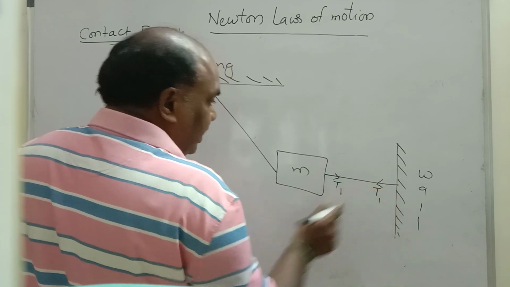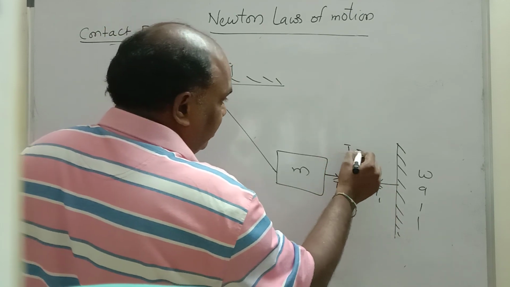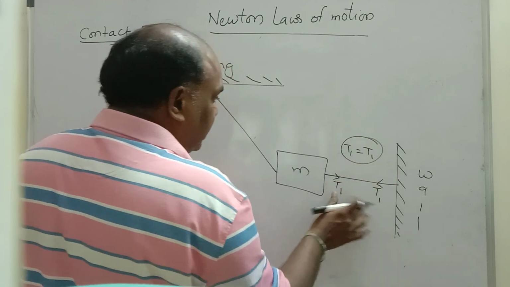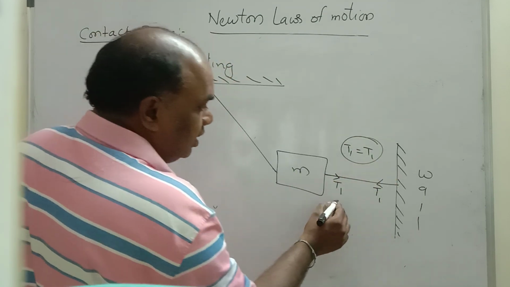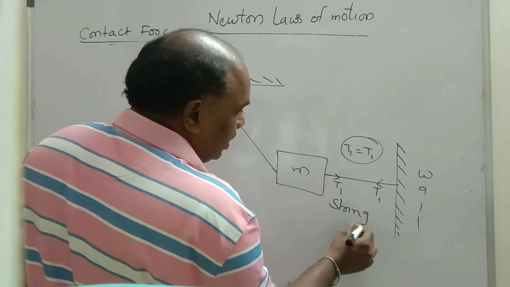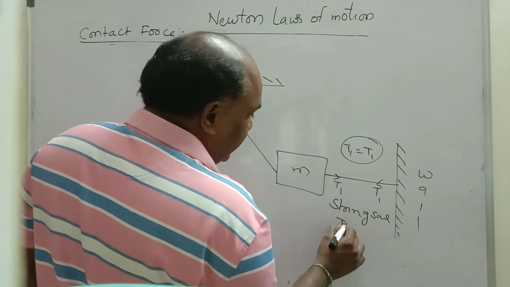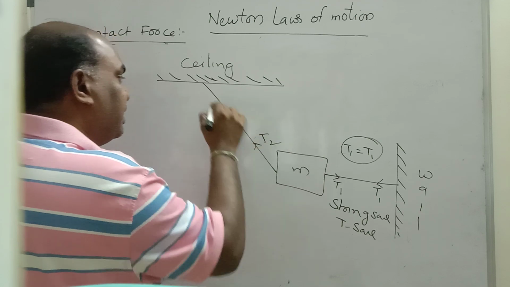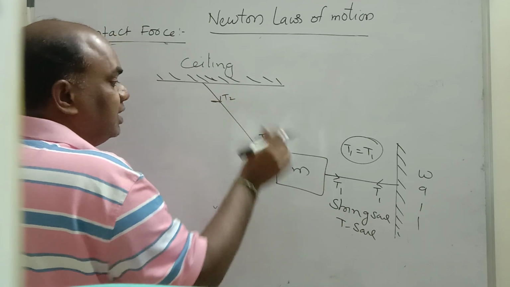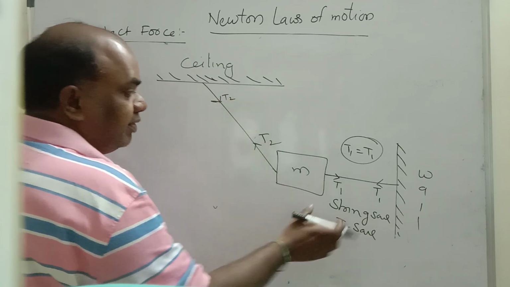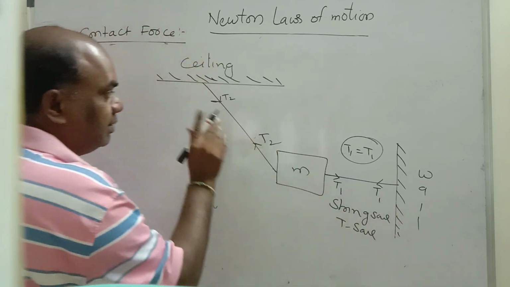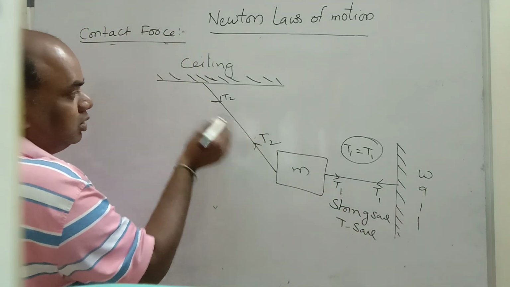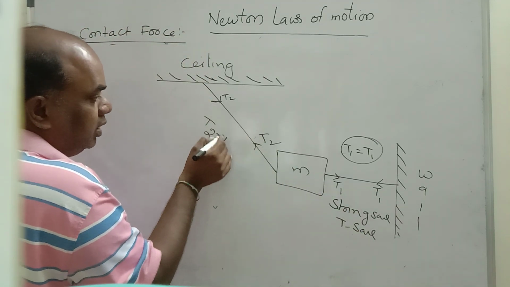These two are equal and opposite. That means T1 will be equal to T1. These two tensions are equal because the string is the same. Same string, same tension. Sit here, open the umbrella, the tension will be here. The string is different, so the tension will be different. So T2 will be equal to T2.